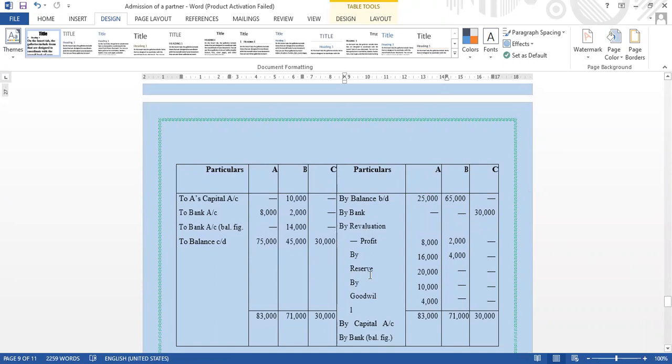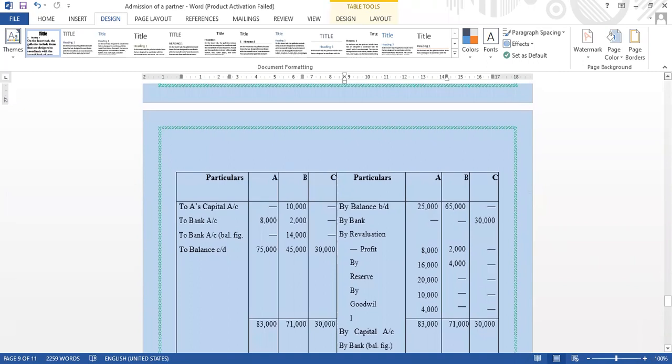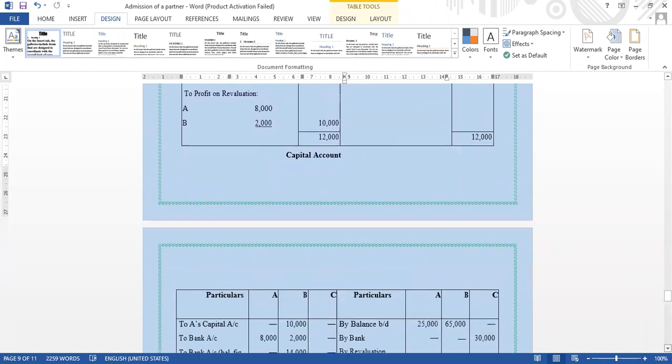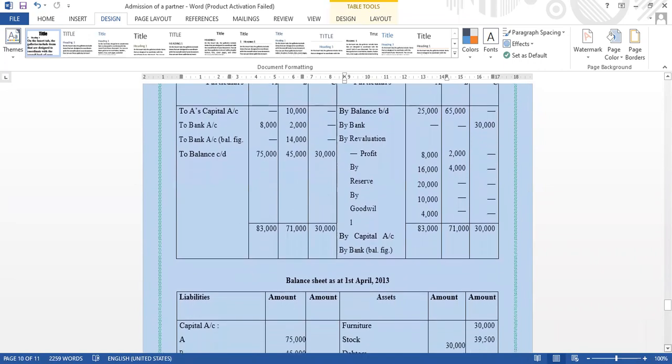Then you come to this revaluation profit. Already we have calculated 8,000 for A and 2,000 for B, right? Revaluation upon balance here, this amount we have to transfer to this capital account. Then by reserve, reserve already they have given, right? 16,000 and 4,000. Then goodwill, how much?